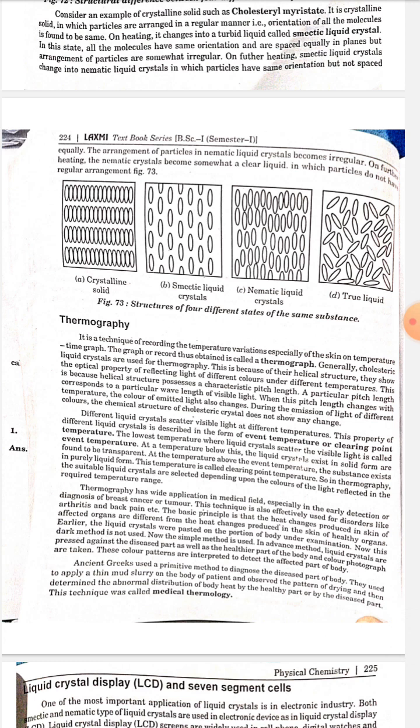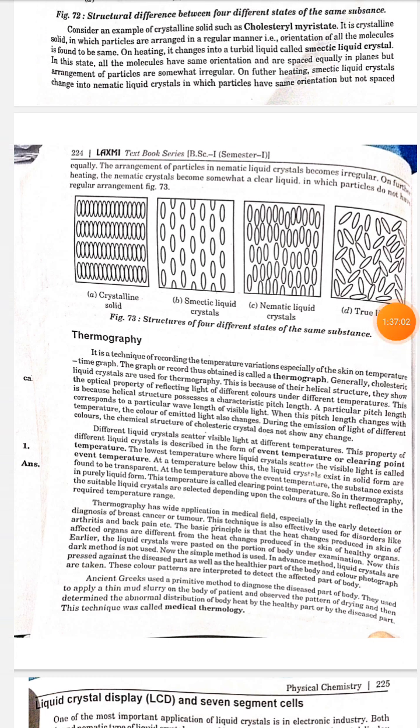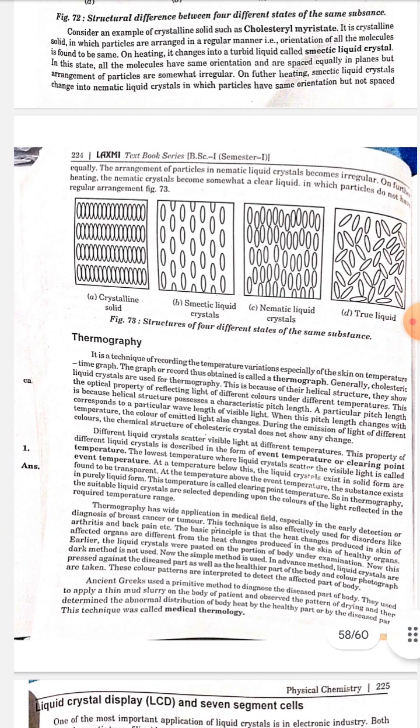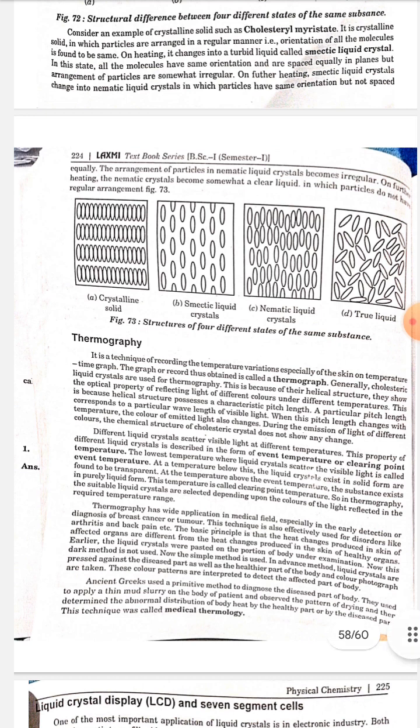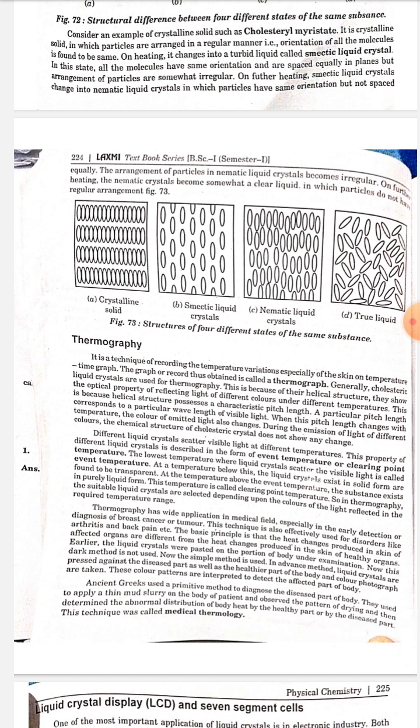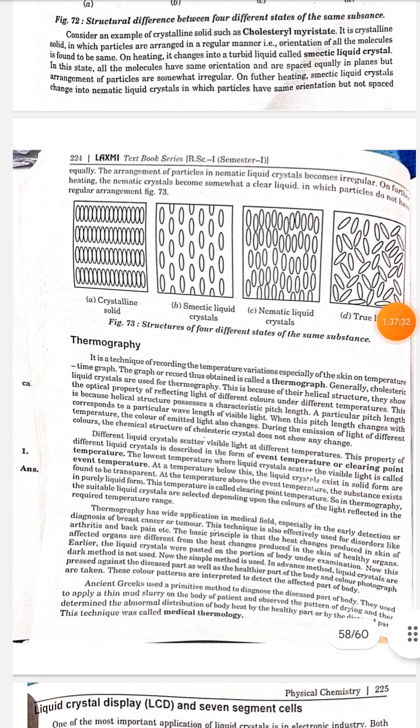Different liquid crystals scatter visible light at different temperatures. This property of different liquid crystals is described in the form of event temperature or clearing point temperature. The lowest temperature where liquid crystals scatter visible light is called event temperature. At a temperature below this, the liquid crystal exists in solid form and is found to be transparent. At a temperature above the event temperature, the substance exists in purely liquid form. This temperature is called clearing point temperature.